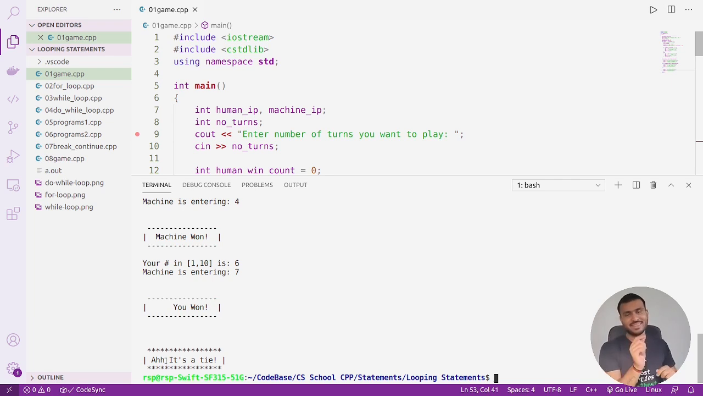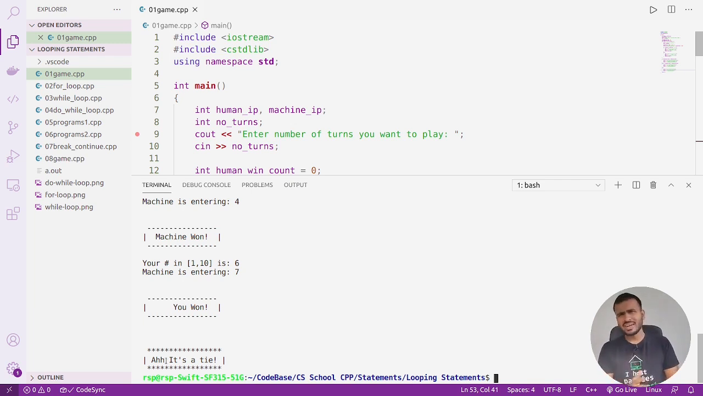Now let me tell you one thing before closing this video. There are 3 loops in C++ which we are going to learn in this module. The first loop is called the for loop. The second loop that we have is the while loop, and the third loop is the do while loop. When I talk about looping statements, I'm talking about these 3 loops: for loop, while loop, and do while loop.